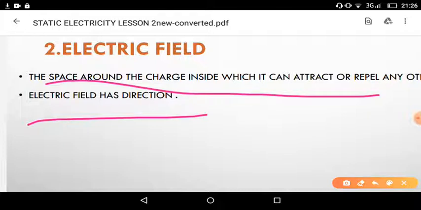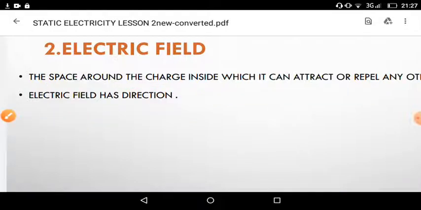And the electric field has direction, so it is a vector. Then how do we represent the direction? The direction of the field is represented by an arrow mark. But on what basis do we determine the direction of the electric field?